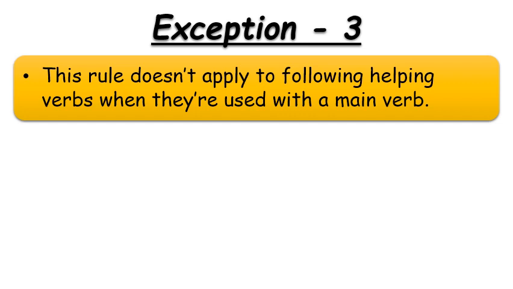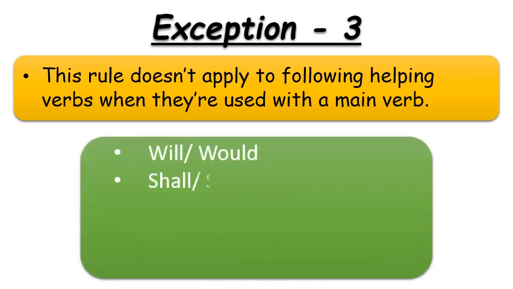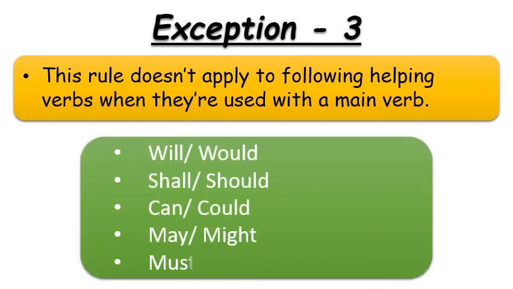What is the rule? Means if the subject is in singular form, then we will use a singular verb. If the subject is in plural form, then we will use a plural verb. So it is not applicable with the modal verbs if they are used with the main verbs. Modal verbs are will, would, shall, should, can, could, may, might, must, etc.